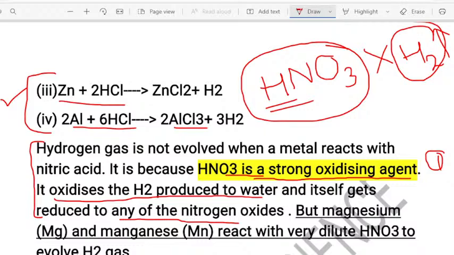It is an example for displacement reaction. You have seen this displacement reaction. I told you. See, there will be A.